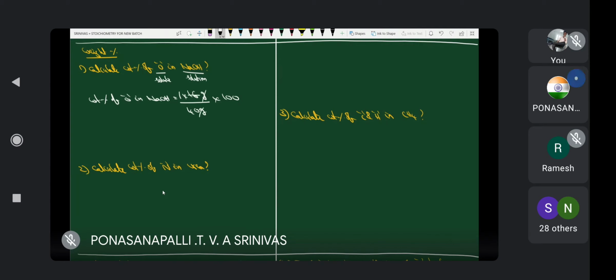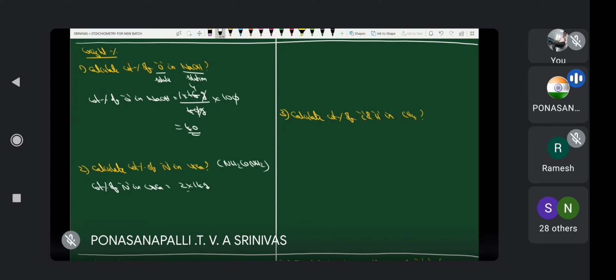Gram cancels. Zero cancels. 4 4s are 40. Therefore, the weight percentage of oxygen in sodium hydroxide is 40. Next, weight percentage of nitrogen in urea. What is the formula for urea? NH2CONH2. How many nitrogens are there? 2. What is the atomic weight for nitrogen? 14 grams.